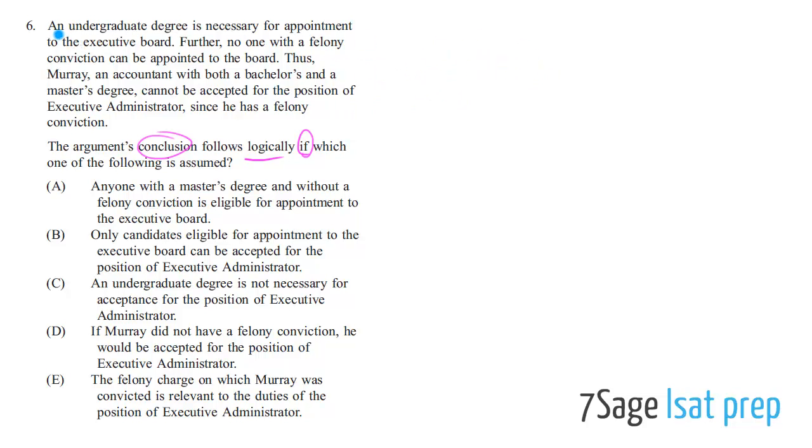But let's read here. An undergraduate degree is necessary for appointment to the executive board. Further, no one with a felony conviction can be appointed to the board. So, see, they're already telling a lot of stuff here. Undergraduate degree is necessary for the appointment to executive. So, if you are appointed to the executive board, what do I know about you? Well, for sure, you have an undergraduate degree. Why? Because they said an undergraduate degree is necessary for an appointment to executive board. So if you are appointed to executive board, I know for a fact you have an undergraduate degree.